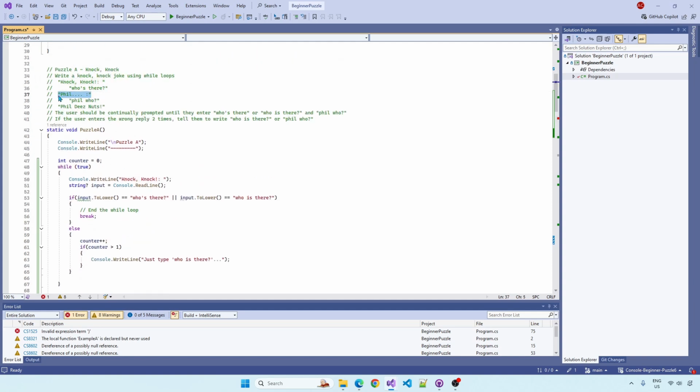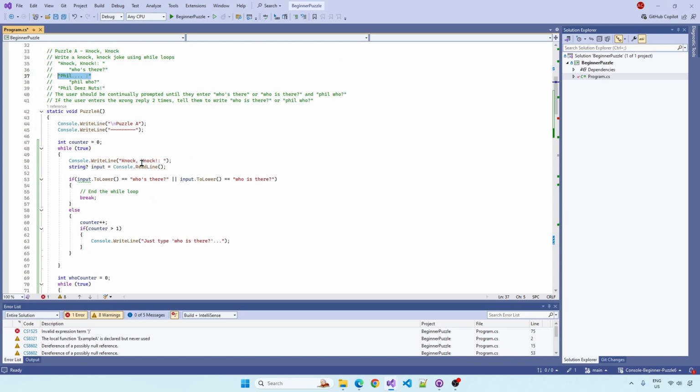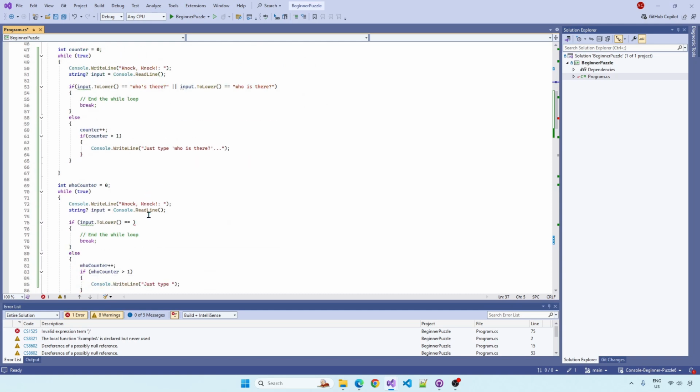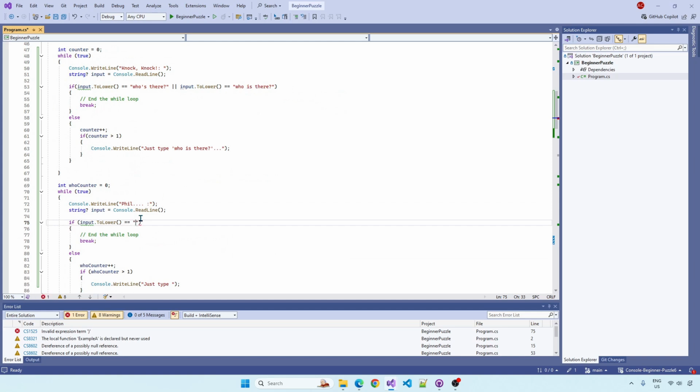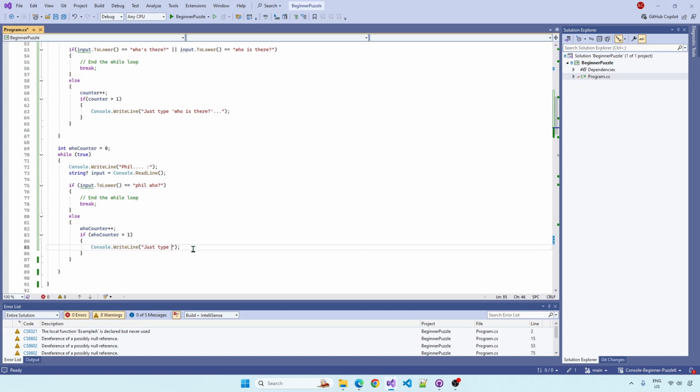Fill. Fill, and then what was the input? Fill who? So just one entry in the if statement. Remember the question mark? And then we'll just fill who, tell the user what to type in. So it's basically the same as the top one.